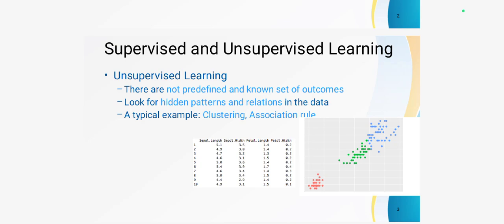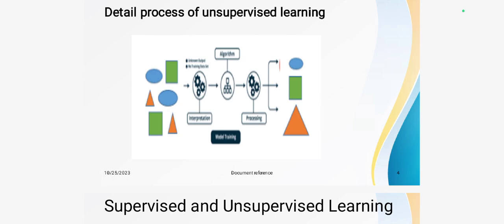Then a suitable machine learning algorithm will be applied which divides the data into separate groups according to the similarities and dissimilarities of the data objects. Then the detailed process of unsupervised learning. First of all, we collect raw input data, that means unlabeled data. Then the next step, interpretation: the model learns the data, that is, which type of data it is.